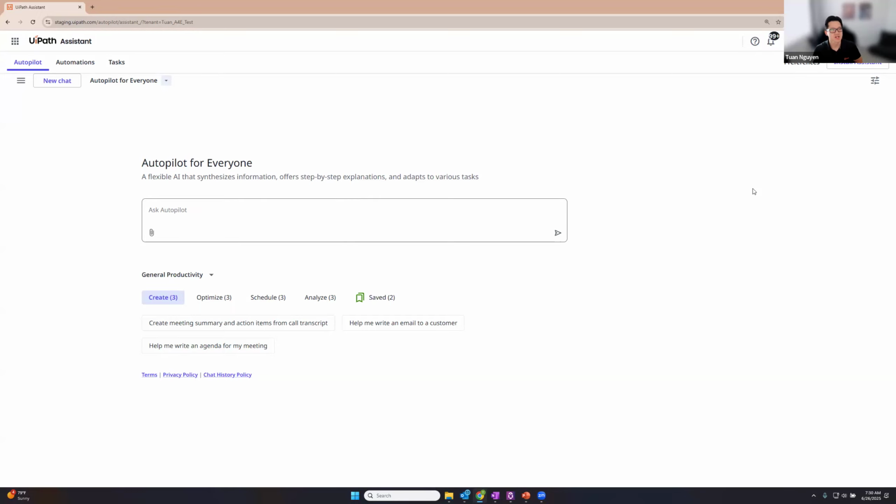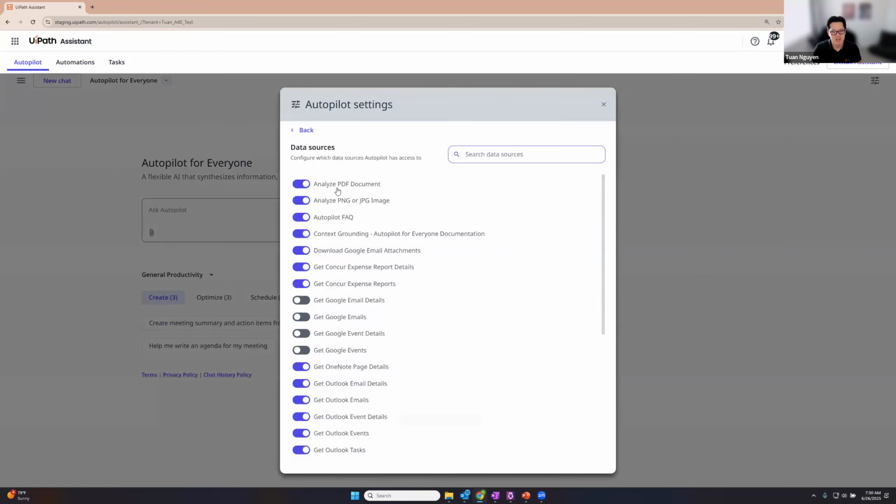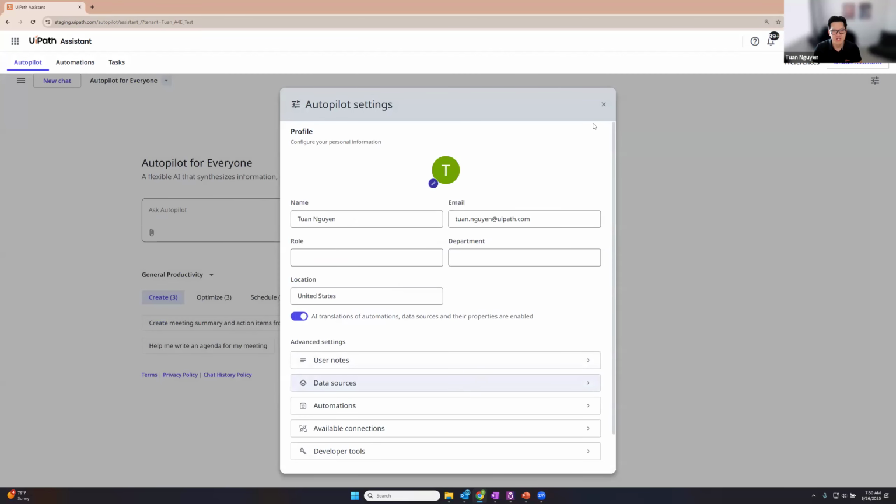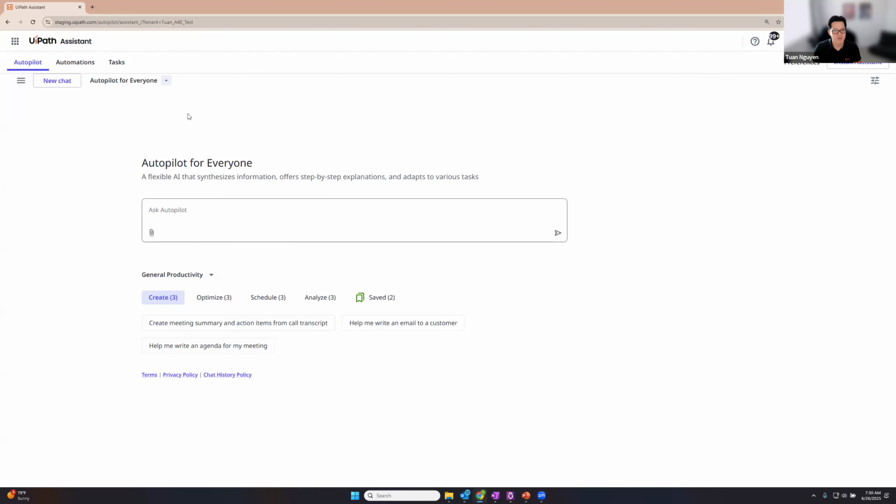And so we introduced this concept of specialized autopilots. That allows you to layer on a set of instructions and tools on top of Autopilot for Everyone, so that all you have to do in a single tenant is switch between those autopilots and you have a different experience. So as I mentioned, this is the general purpose Autopilot for Everyone. It has all the automations and data sources that I've configured for everyone.